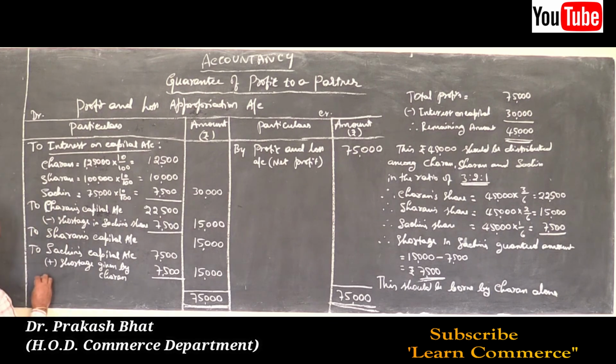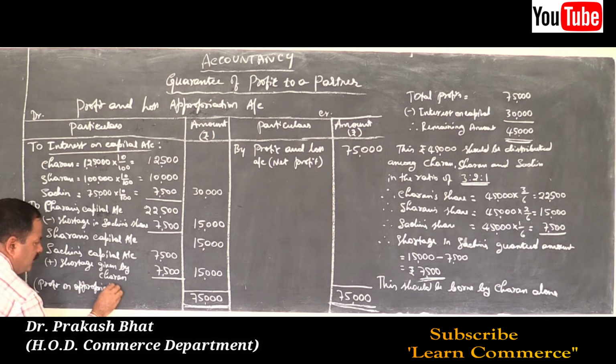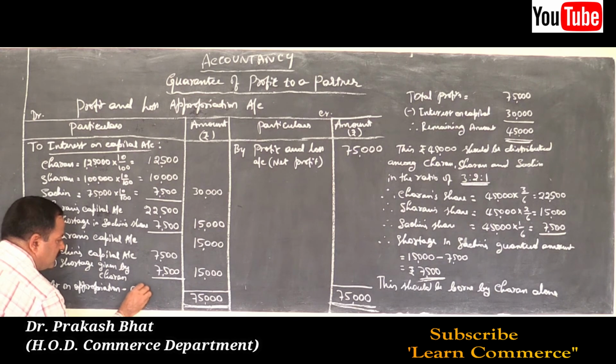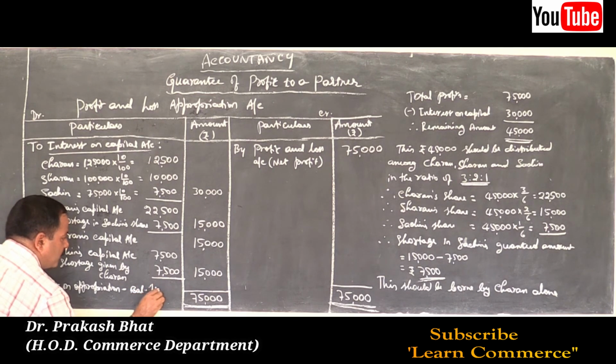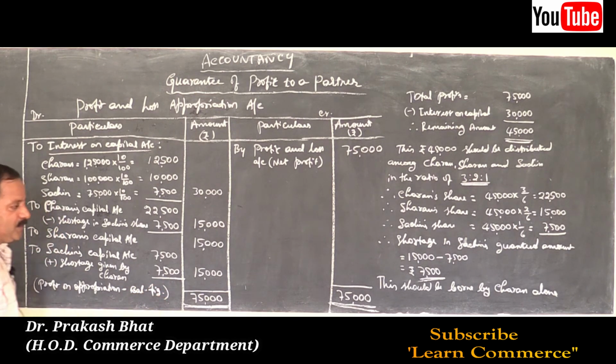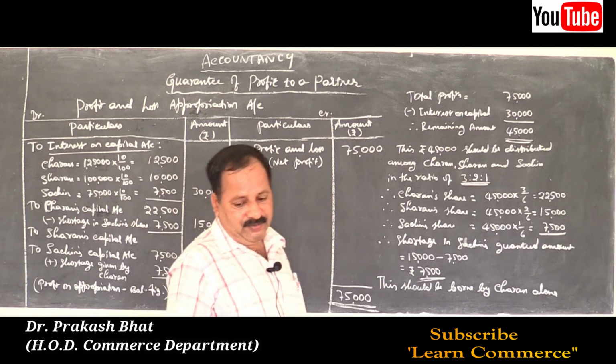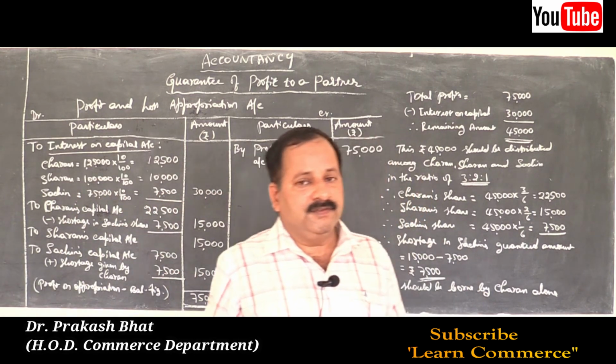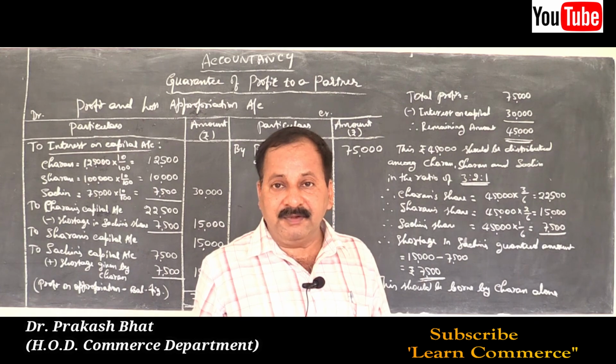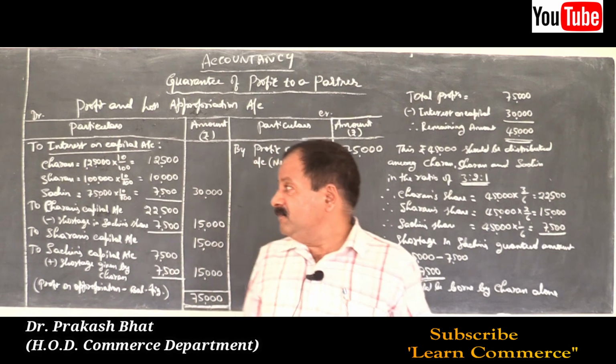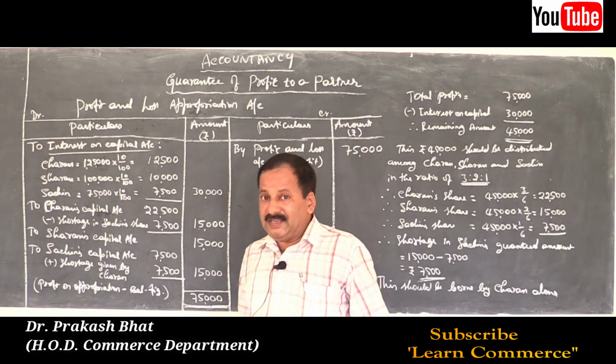Right here, profit on appropriation, balancing figure. Don't write appropriation account, write profit on appropriation. That's all. So this is how you have to solve a problem when there is a guarantee.